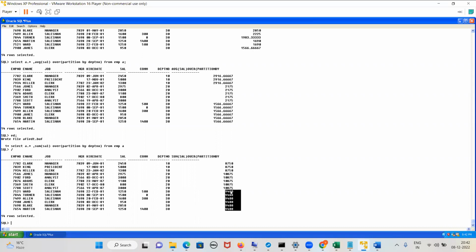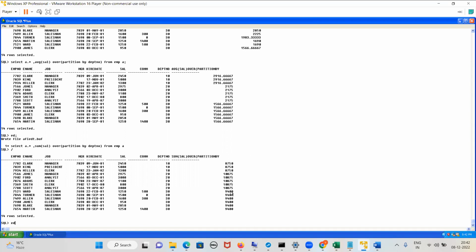In group by, what is the problem? The number of records will reduce. For department 10, only one will be shown out of all; for department 20, only one will be shown. Yes or no, guys? Are you understanding the difference? It's generating the same kind of output, but it is not reducing the records. It is just making a partition. All this department 10 is one partition. All this department 20 is one partition.